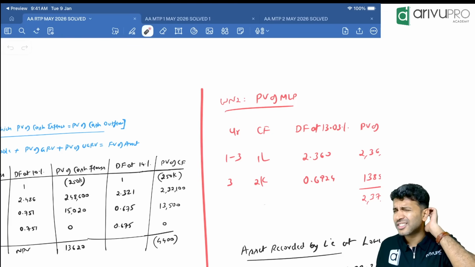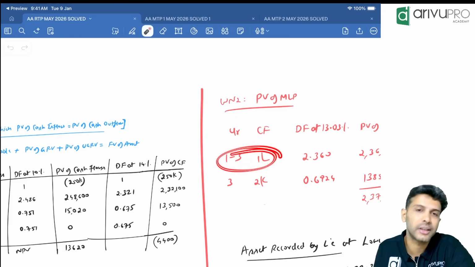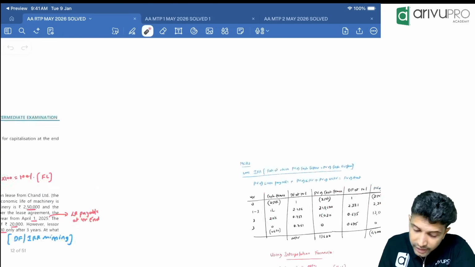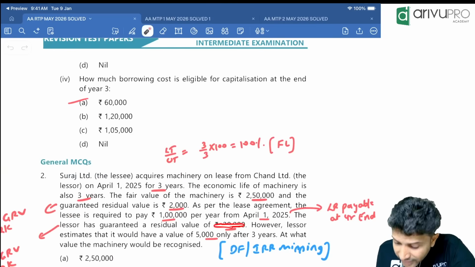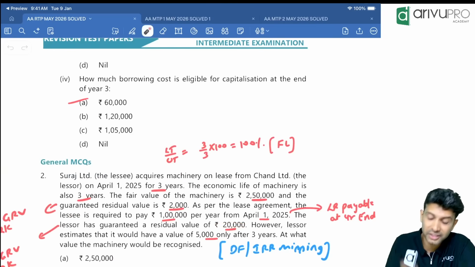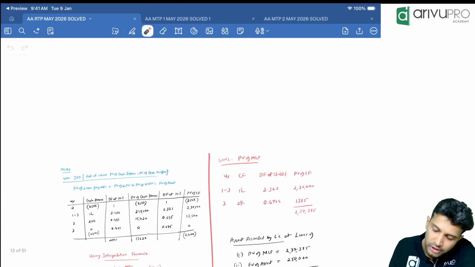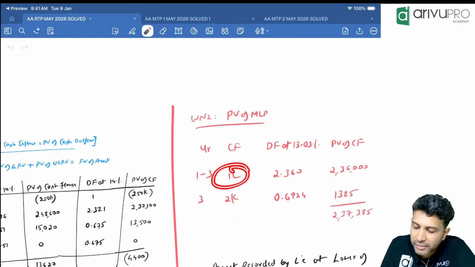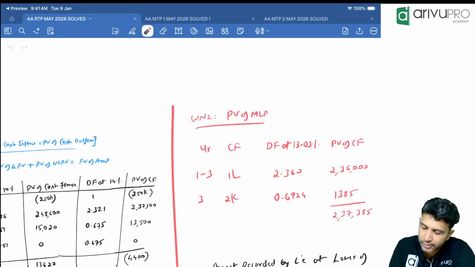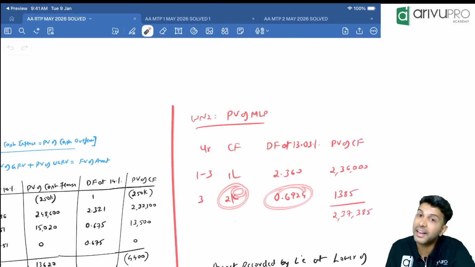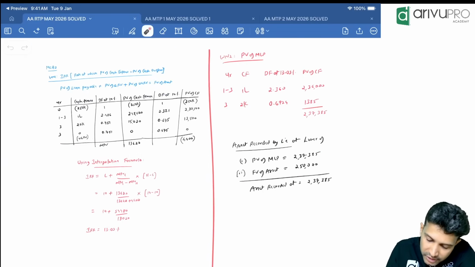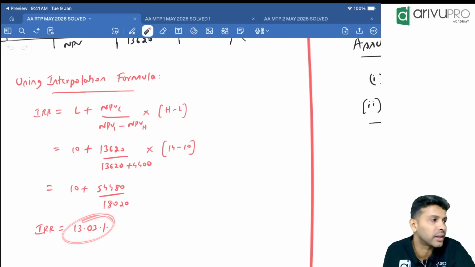Okay. Now we have to find present value of minimum lease payment. What and all payment lessee is making? 1 lakh every year for 3 years, and in the third year, GRV. Now don't take 20,000. We are doing calculation from lessee. As far as lessee is concerned, guaranteed residual value is 2,000. This will come in third year. This will come every year, so we are using PVAF. This will come only once, so PVIF. Discount factor is 13.03% as we have taken here.